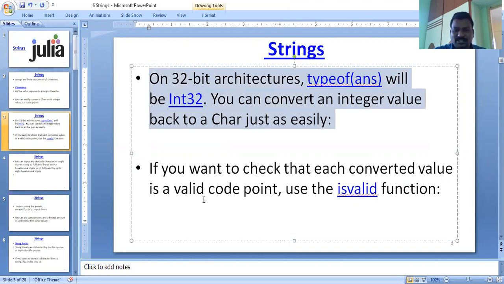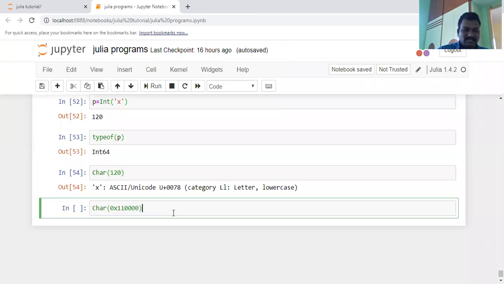32-bit integer value. If you want to check whether a converted value is a valid code point, use the isvalid function. Let us take a simple example with a character. I am going to convert an integer value into a character.